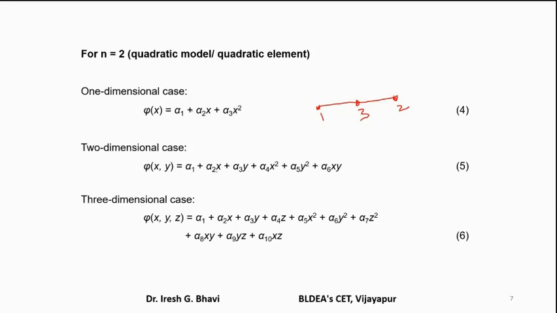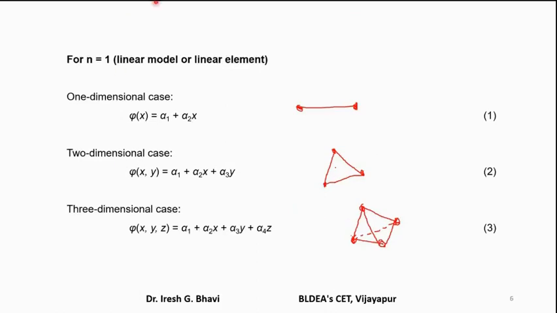That is why alpha 1 plus alpha 2x plus alpha 3y plus additionally alpha 4x square plus alpha 5y square plus alpha 6xy. Like this you have to assume for a quadratic triangular element. Okay. So quadratic triangular element means triangular element with the end nodes and also internal nodes. Here is a triangular element, these are the internal nodes along with end nodes.